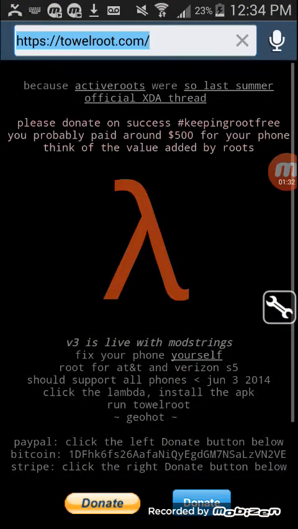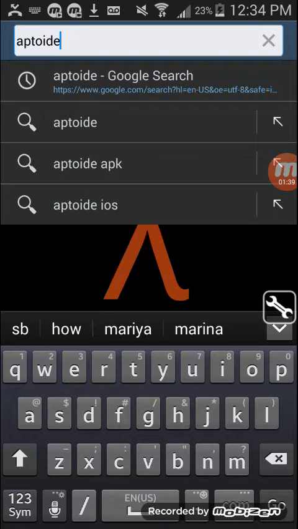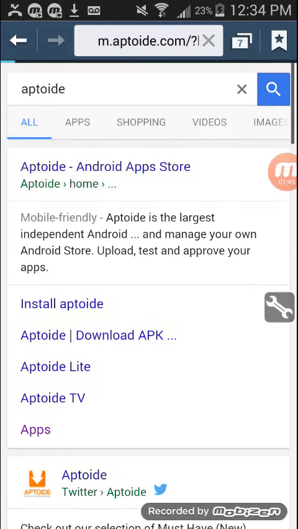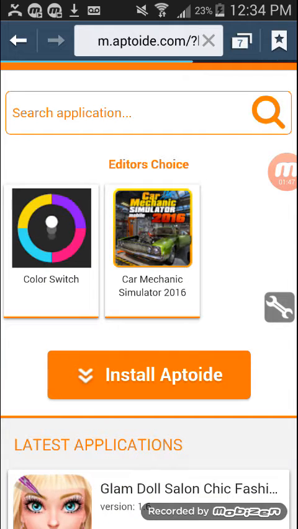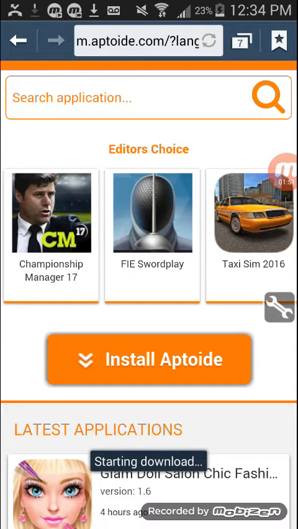Go back to your internet and then search for Aptoide. First link, go up, press install Aptoide.